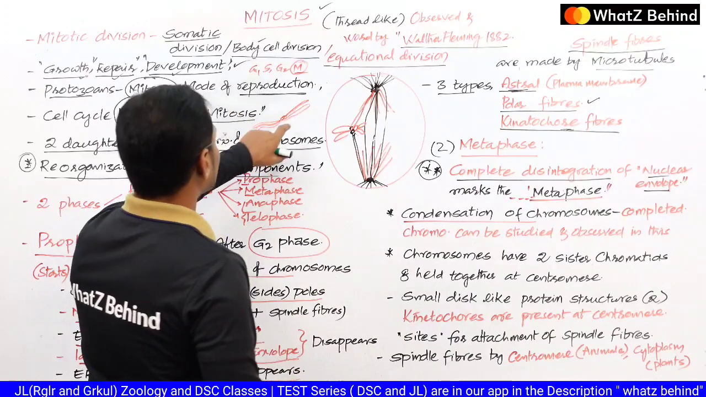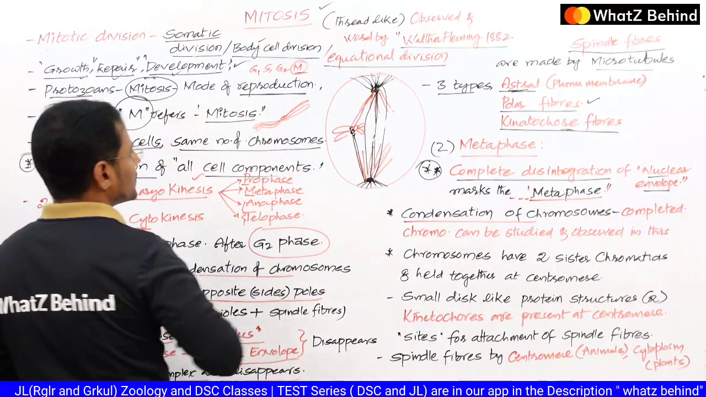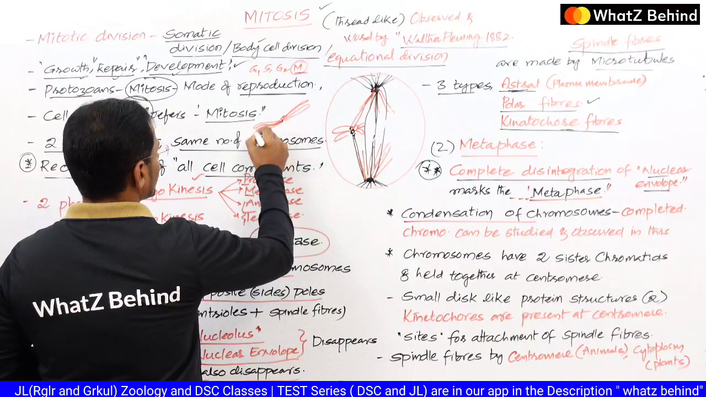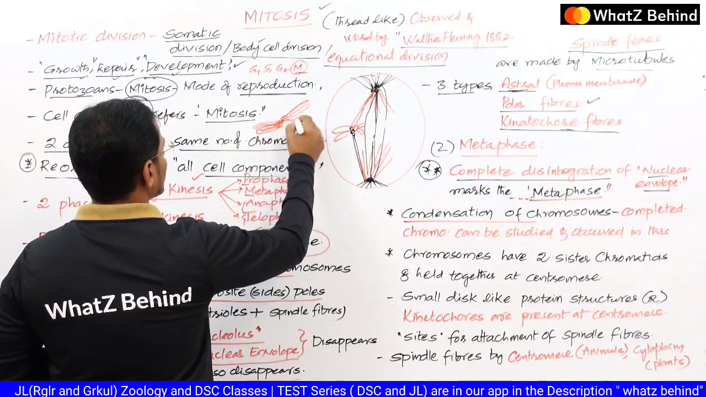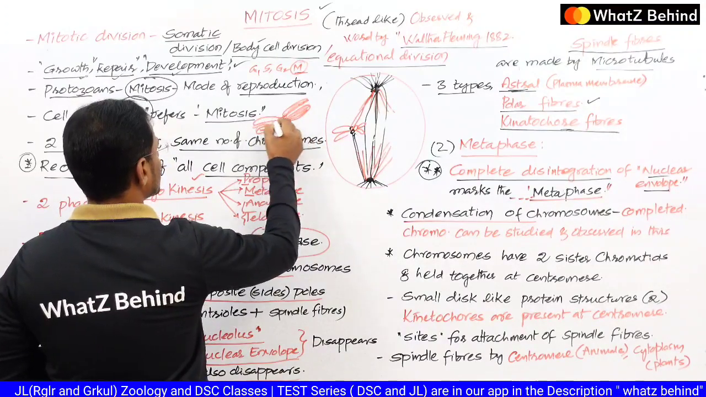Here we already said that in the prophase somewhat condensation happened. So what happens in the metaphase is that the total condensation of the chromosomes takes place. In the metaphase, the chromosomes become somewhat larger than the chromosomes present in the prophase.